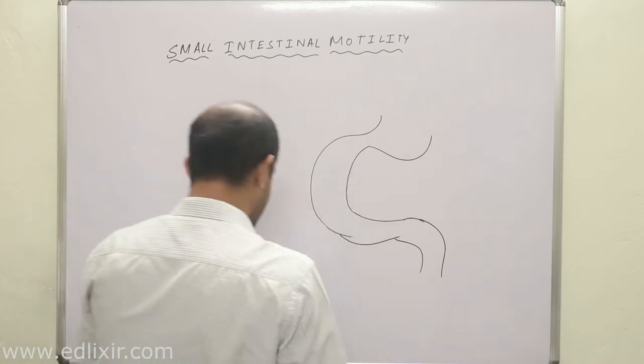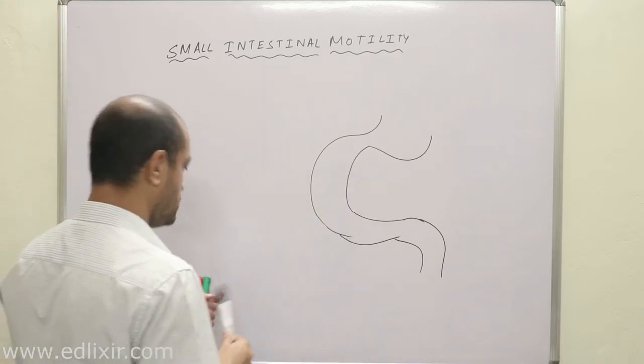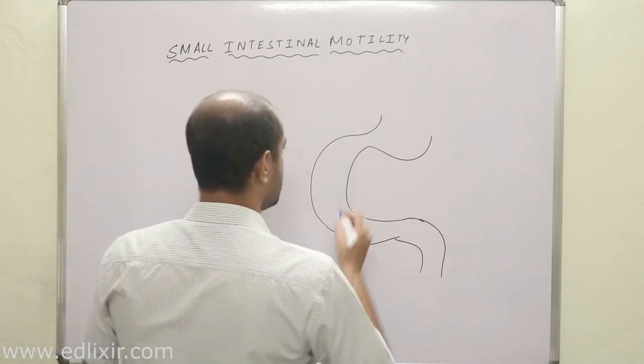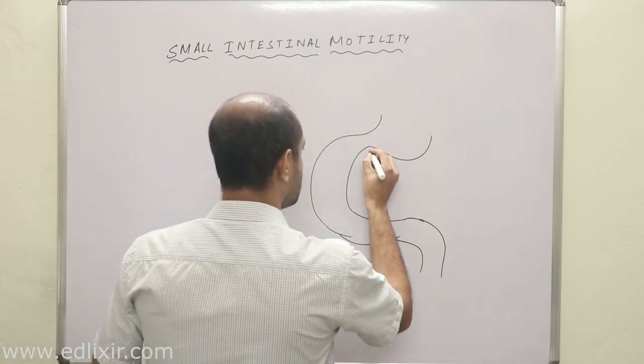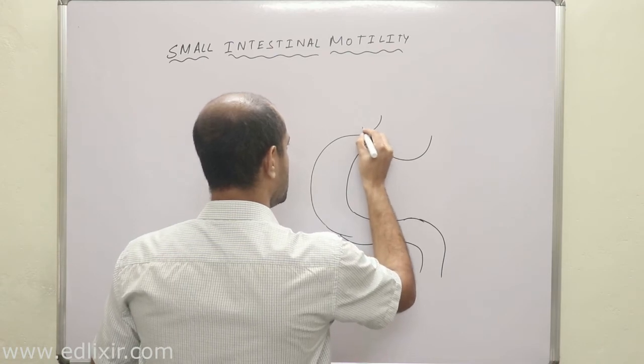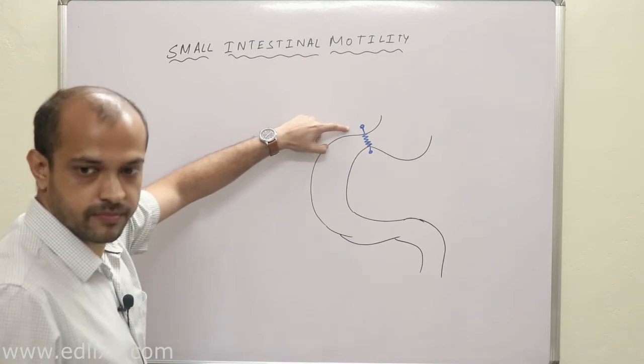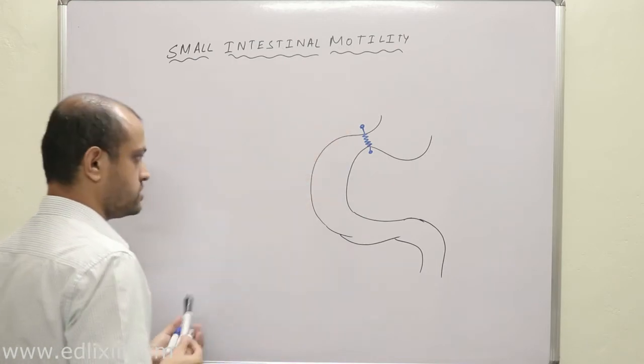This C-shaped part is the duodenum, right? And here we have got, what is this? This is the spring which we were talking about. This is the pyloric sphincter, right? Now listen with all your attention.